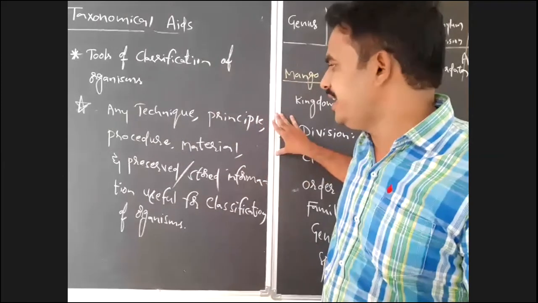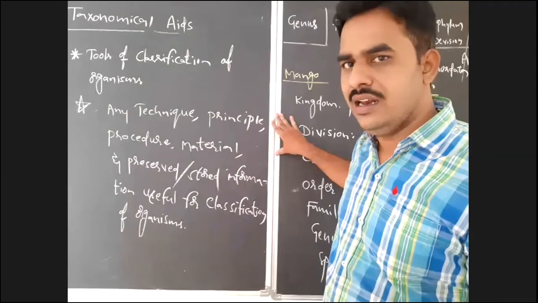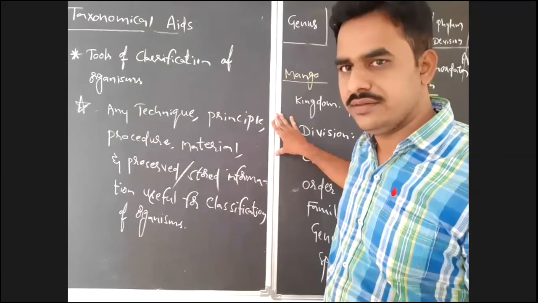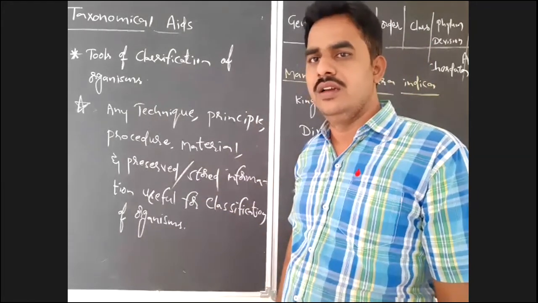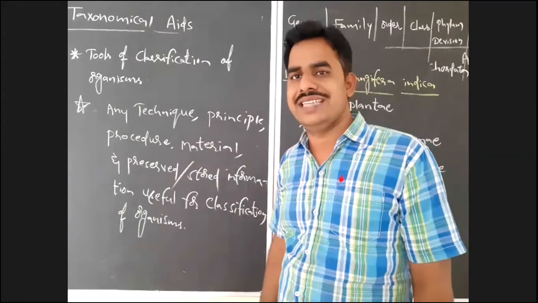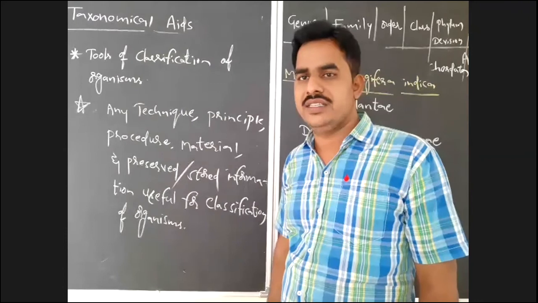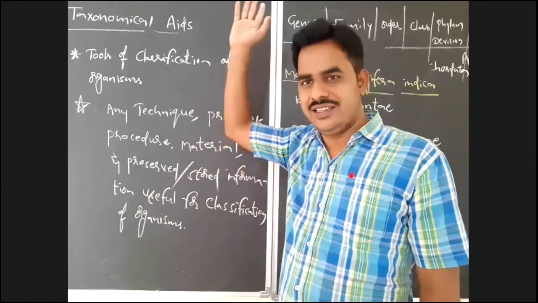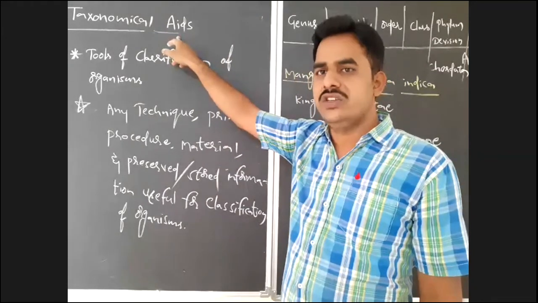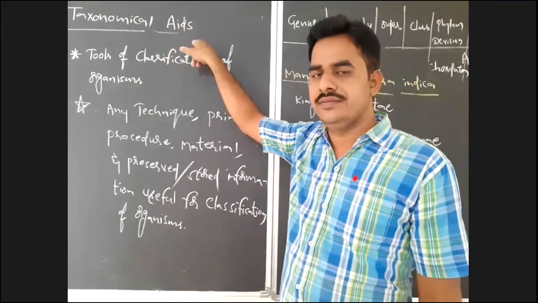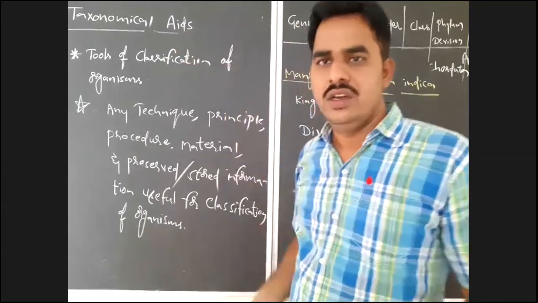So here, any technique or principle or procedure or material or preserved or stored information useful for classification of organisms is known as a taxonomical aid. Taxonomical aid, right? Aid is singular, AIDS is plural. It is not that AIDS, that is a different disease. At the time of writing HIV/AIDS, you have to use all capital letters. But here, except the first letter, you are using small letters. That you have to notice, right?